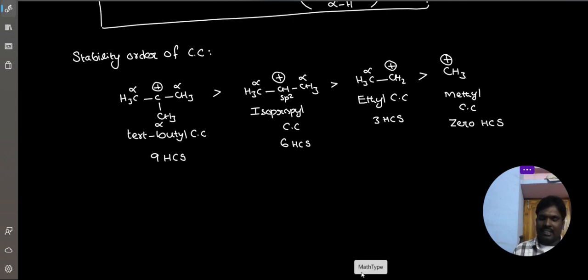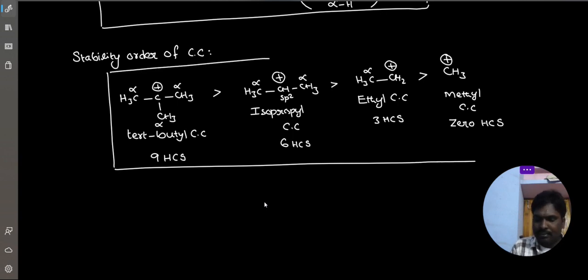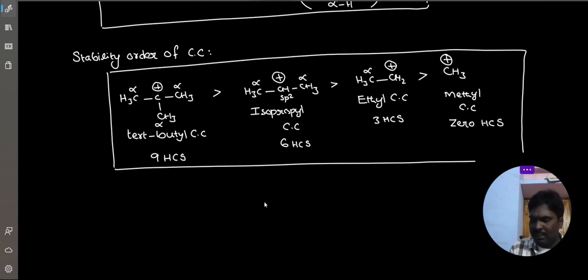Now resonancy forms we can write: 10 resonancy forms, 7 resonancy forms, 4 resonancy forms. So methyl carbocation resonancy forms 0. It is not involved in resonancy. Clear everyone? So this is the stability order: tertiary carbocation greater than secondary carbocation greater than primary carbocation greater than methyl carbocation.